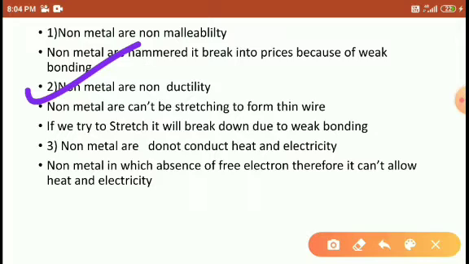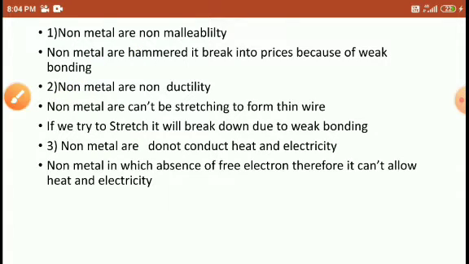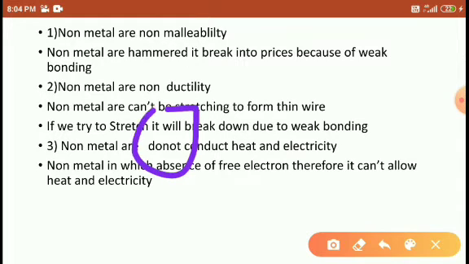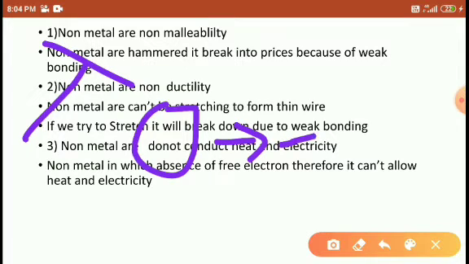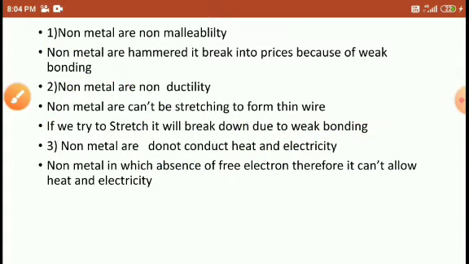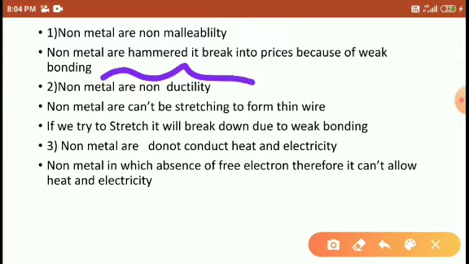Non-metals are non-ductile. If you take a small piece of a non-metal and hammer it again, it cannot be stretched like a wire. It cannot be stretched like a copper wire, like an aluminum wire, right, students? Or a silver wire. It cannot be stretched like this. So that's why it is considered non-ductile.